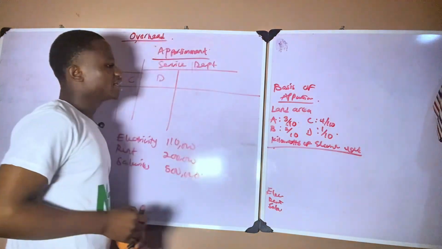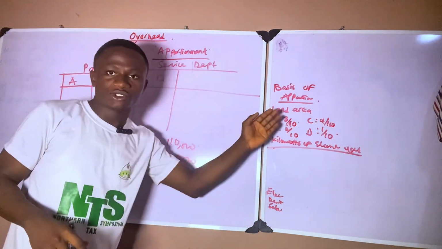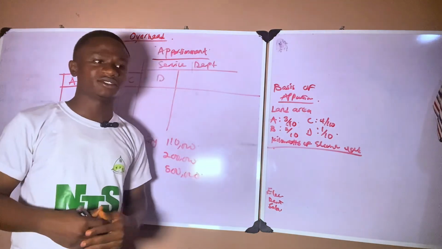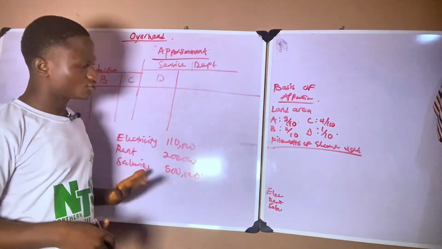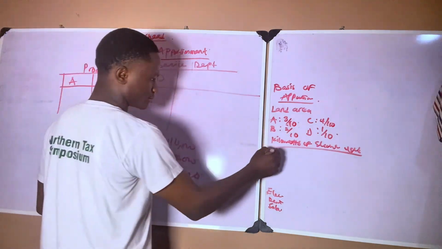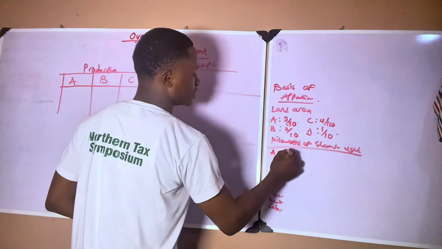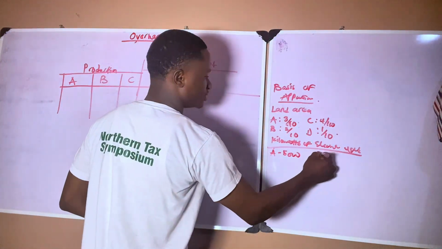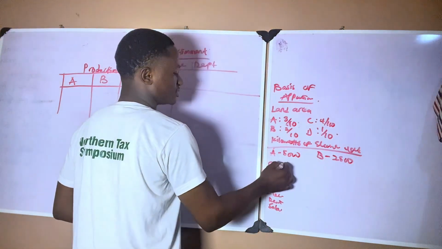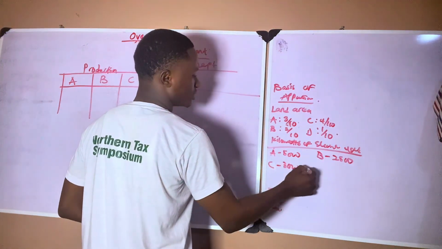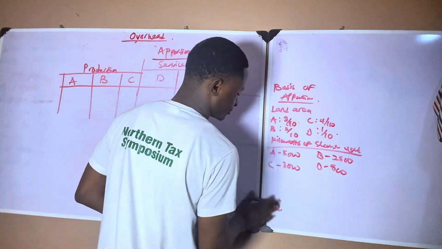Now, let's say kilowatt of electricity. These are just basis of apportionment. They will never tell you which one to use to apportion. They will just give you everything. But from just thinking alone, you know that this one should be used for this. So let's say department A use 5,000 kilowatts. Department B use 2,500 kilowatts. Department C use 3,000 kilowatts, and department D use 500 kilowatts.